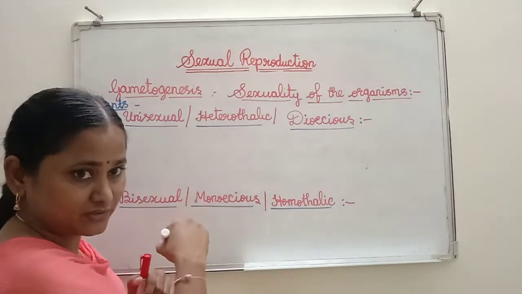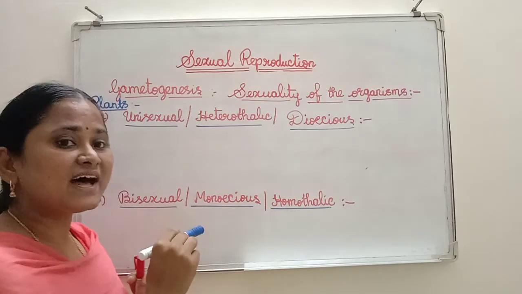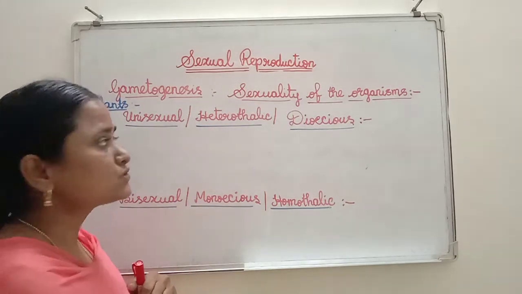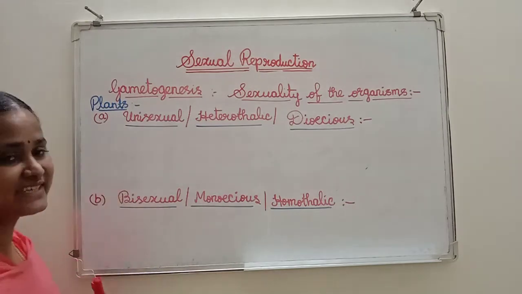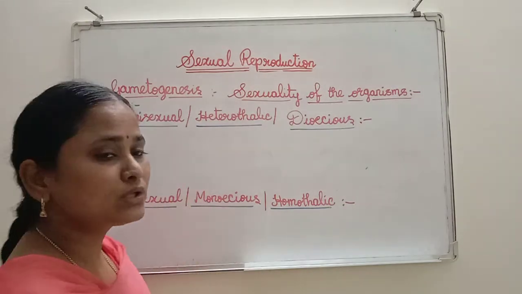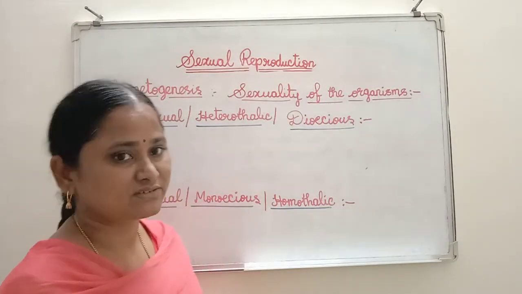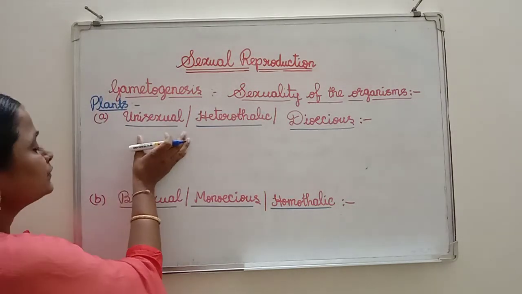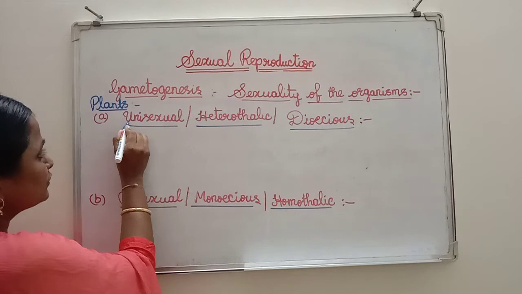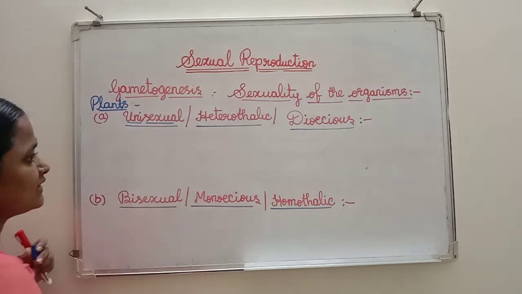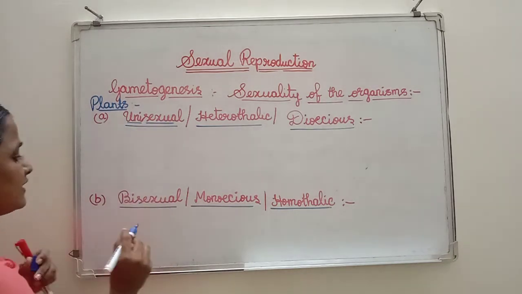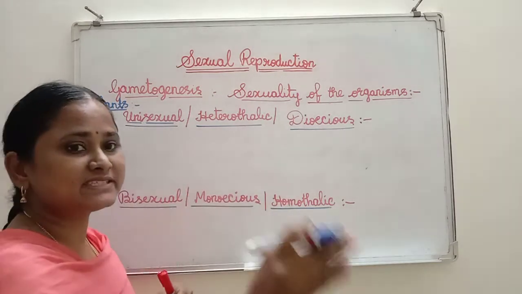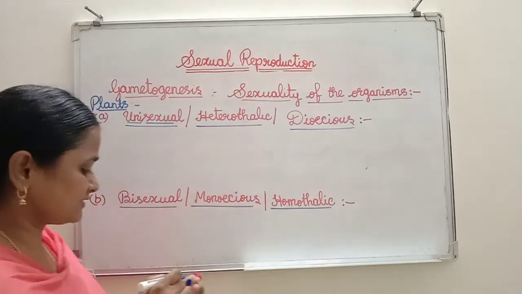See why I am using flowers, because flower is the reproductive organelle present in the plant. So that only I am using unisexual flower or heterothallic or dioecious plant or flower. See what is the meaning of unisexual? See the word uni and then sexual. That means here both the sex organelles are not present in the same plant.